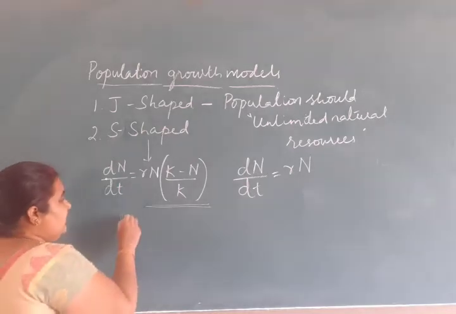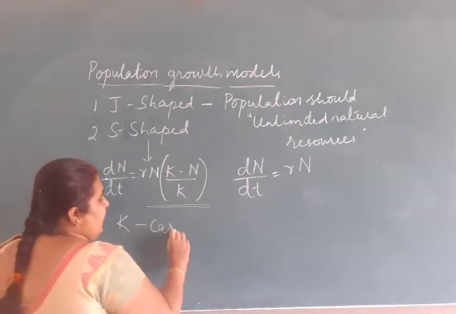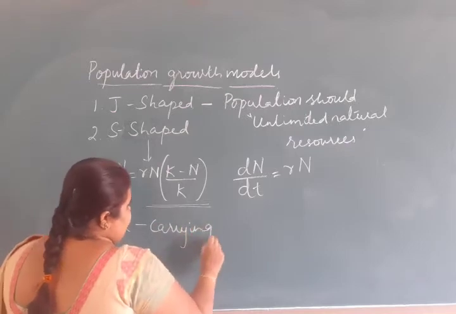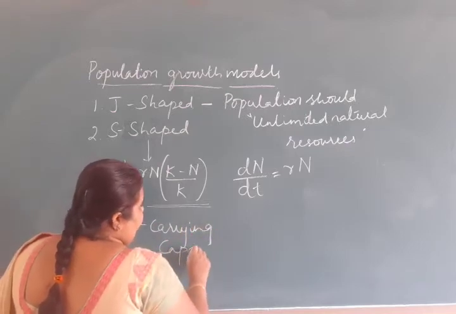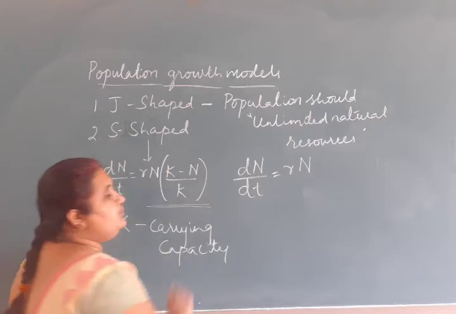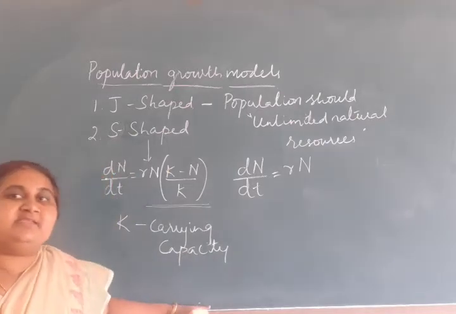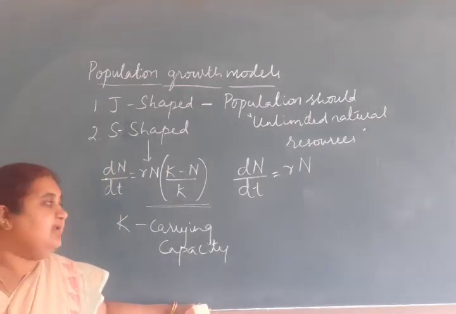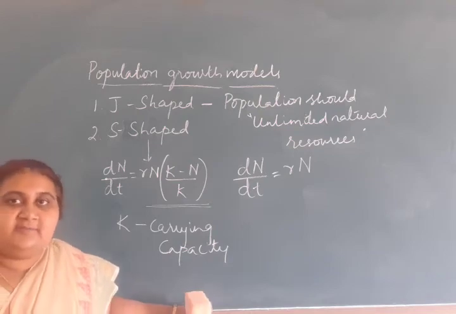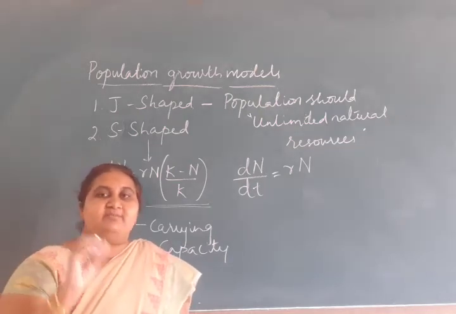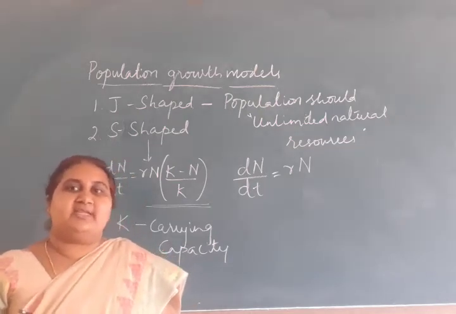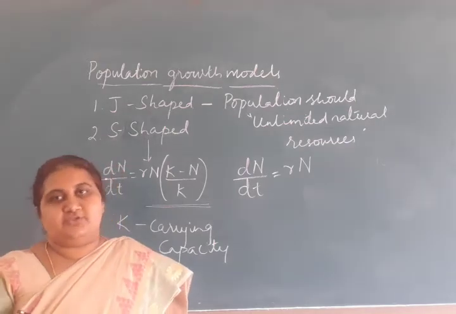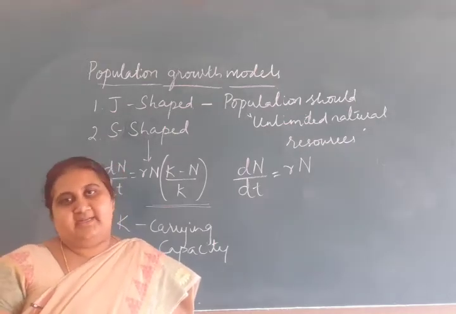What is K? K is called the carrying capacity. It is the maximum number of individuals that can be sustained in any given habitat, meaning those individuals get all the natural resources to live comfortably.